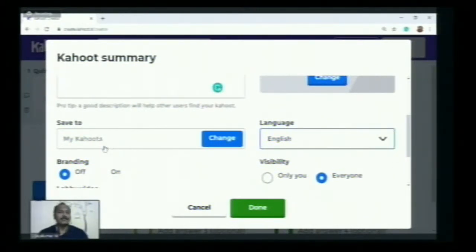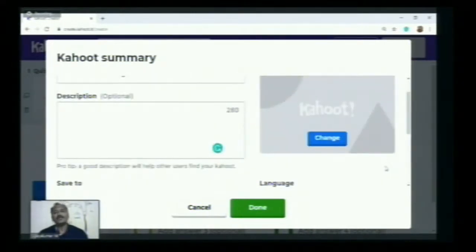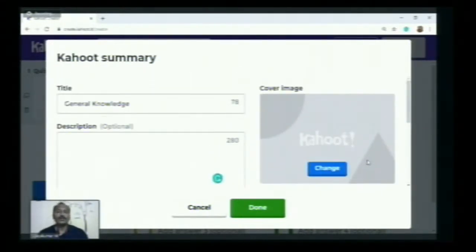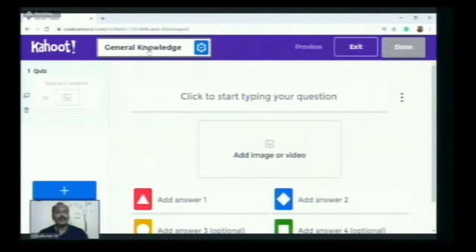And here, by default, all our Kahoots will be saved in My Kahoots. So these are the basic settings which we do before adding the questions. This is the Kahoot summary. After giving that, let's click done. Now we have given the topic name as general knowledge.